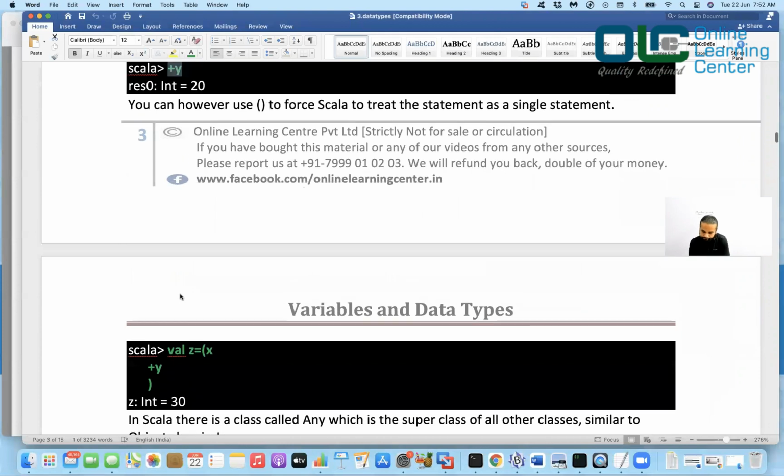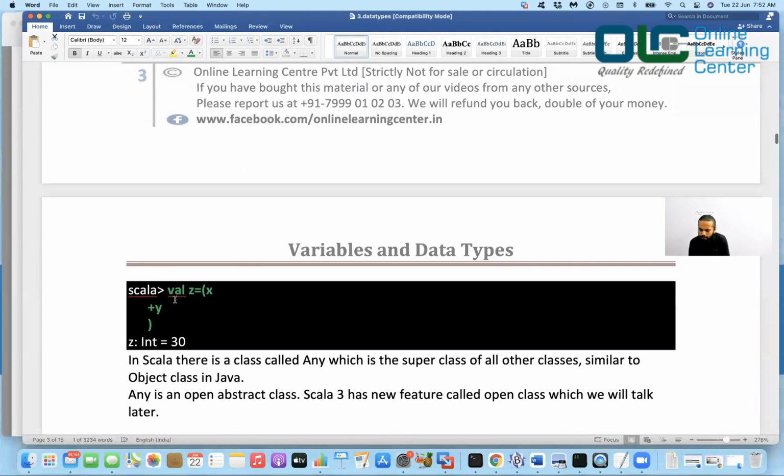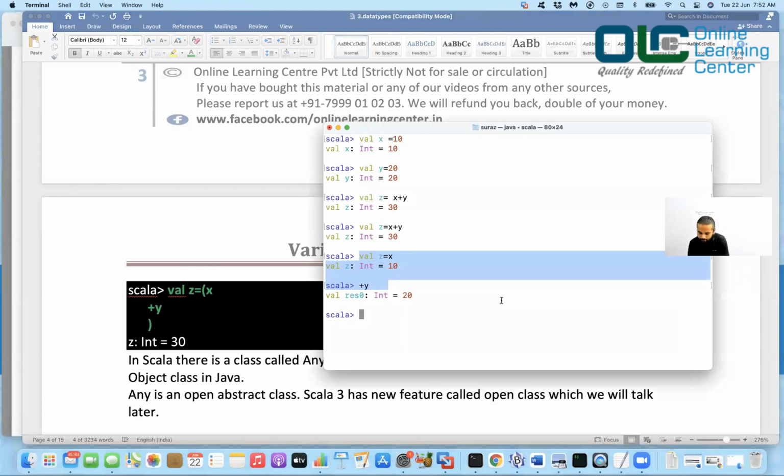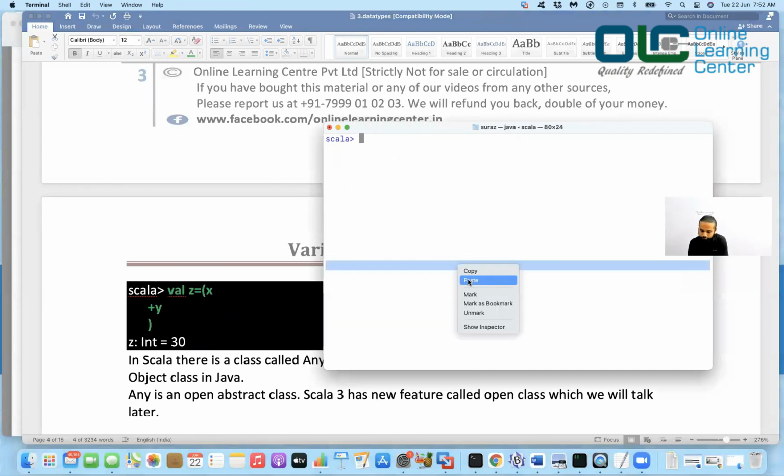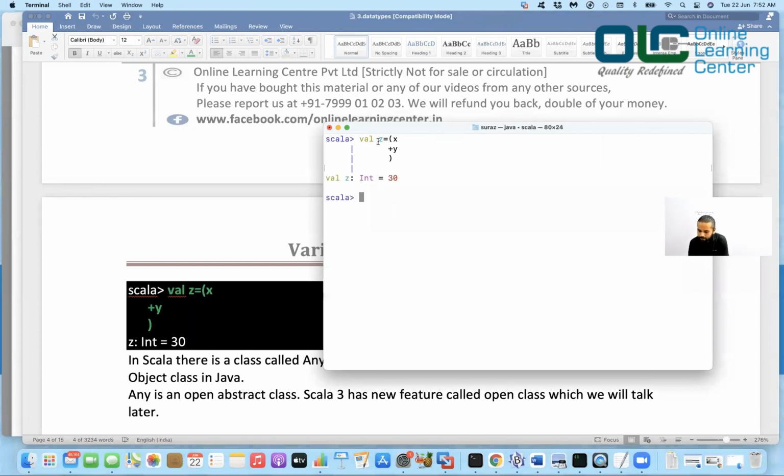Now you can also use braces to force Scala, saying that, hey, you have to evaluate this together and tell me the value of z. So let me copy this and paste over here. That's what I was saying: z equal to x plus y, and you do that, then it will be treated as the same command, and x plus y will be evaluated into z.